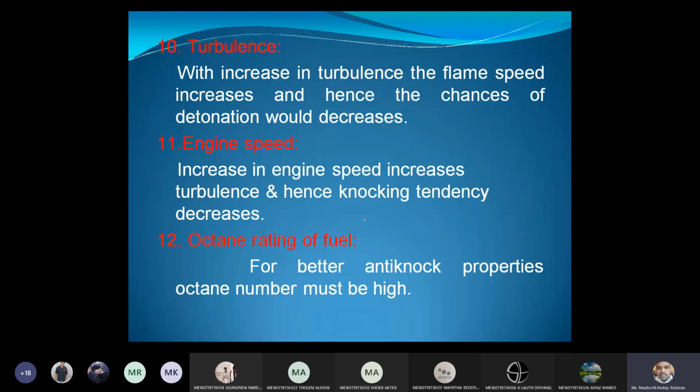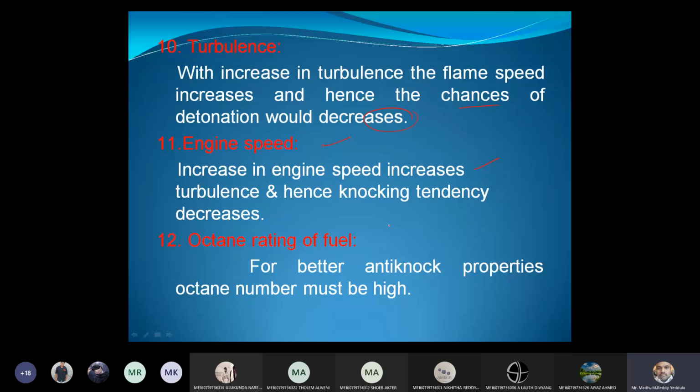And turbulence. As we know, turbulence will decrease the tendency of knocking. Turbulence means thorough mixing of the air fuel mixture. With an increase in turbulence, the flame speed increases, and hence the chances of detonation will decrease. Because of high turbulence, the flame can travel in less time, because the combustion will be faster, and the mixing will be more uniform. Also, an increase in engine speed increases the turbulence, and hence the knocking tendency will decrease.